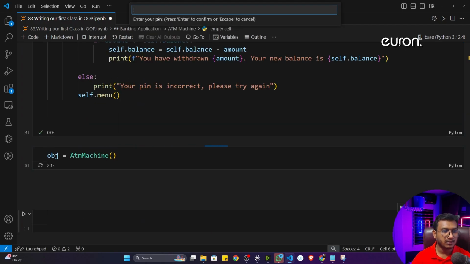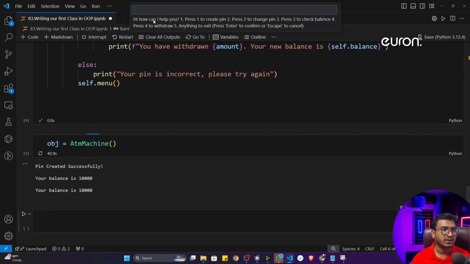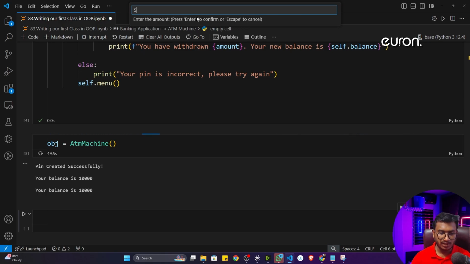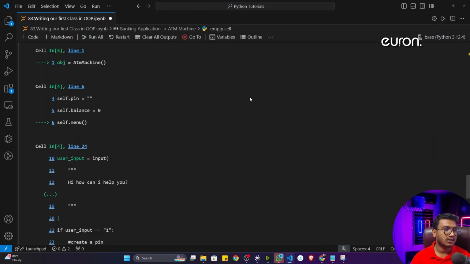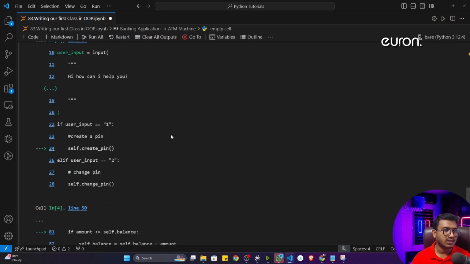Now let's create the pin 123 and balance, let's say 10,000 rupees. Done. Now let's say I want to check, so I'll give 3 here. Enter the pin 123. Now see, my balance is 10,000. Now let's say I want to withdraw money, so I'll give 4 here. Enter your pin 123, and the amount, let's say I want to withdraw 5,000 rupees. Now if I hit enter, it is giving me one error: not supported between string and integer.